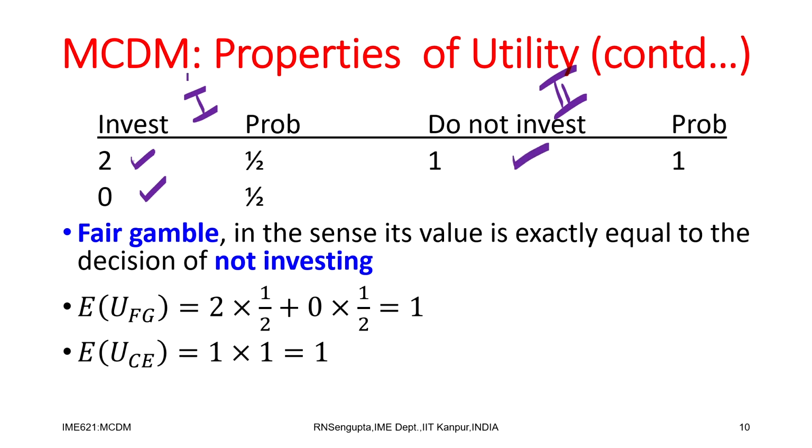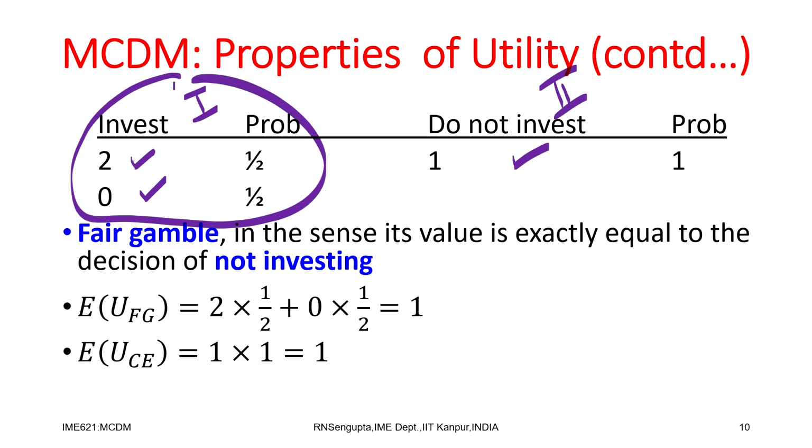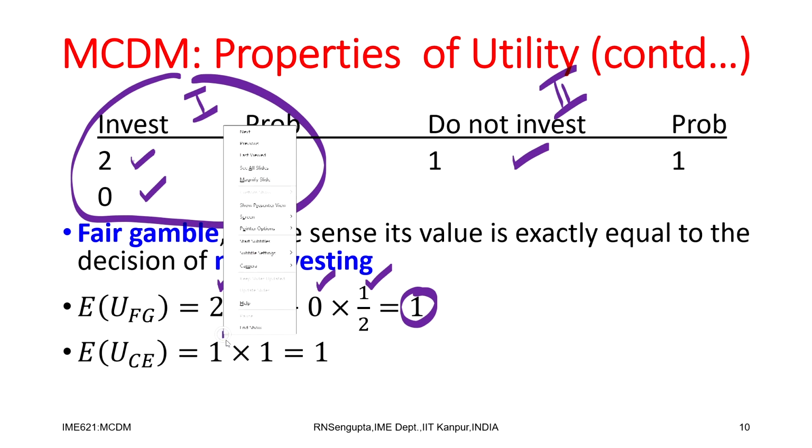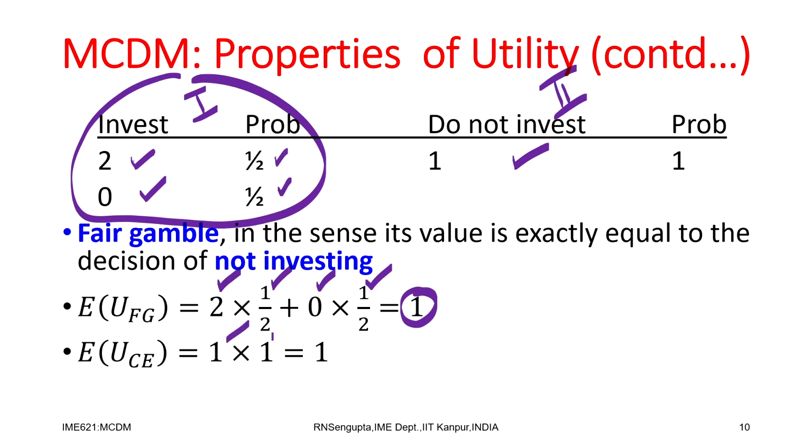So, the left one which I am circling now on table 1 is known as a fair gamble, in the sense its value is exactly equal to the decision making of not investing. Fair gamble also, consider the probabilities are half and half. If I consider the expected value of the fair gamble, it will be what? 2 is the value I am getting, multiplied by the probability half, plus 0, when a tail comes, multiplied by probability half, the value comes out to 1. And for the sure event which is on table 2, the value which a person gets is 1 multiplied by the probability 1, and is 1. So, both the values are same.